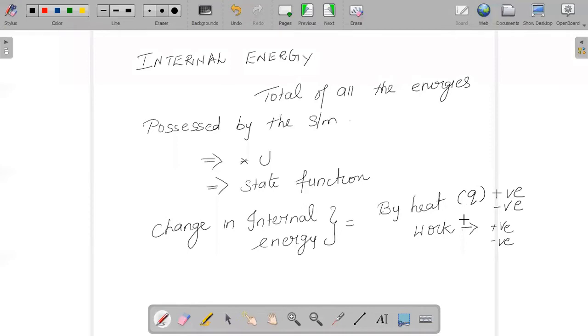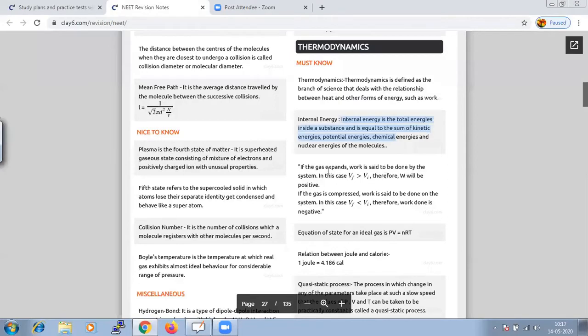In a similar way, we consider work. If work is done on the system, it is taken as positive. If the gas expands, work is said to be done by the system. In this case, W will be positive. And if gas is compressed, work is said to be done on the system. That means work done is negative.